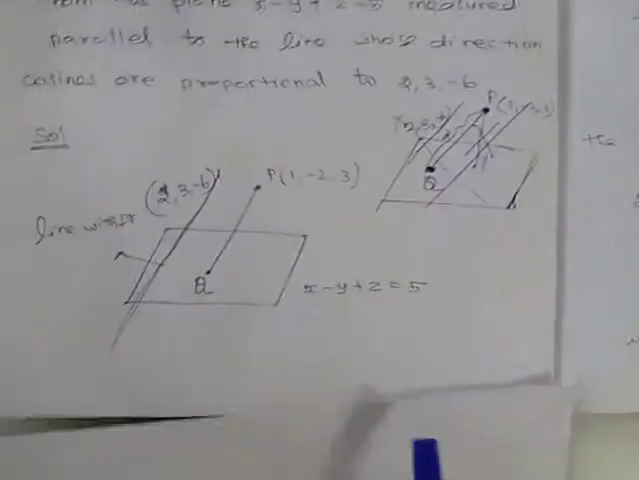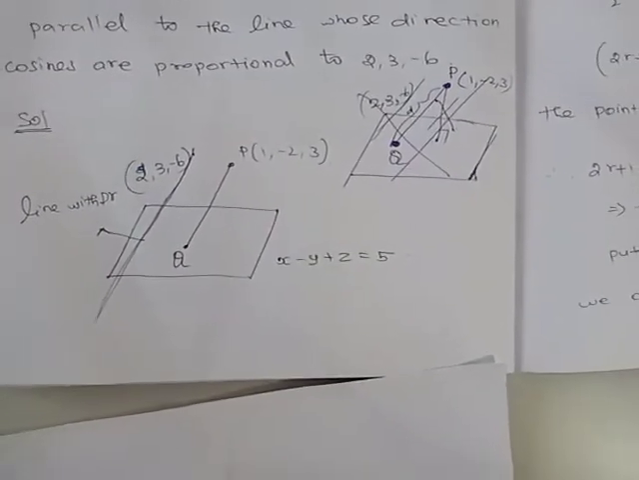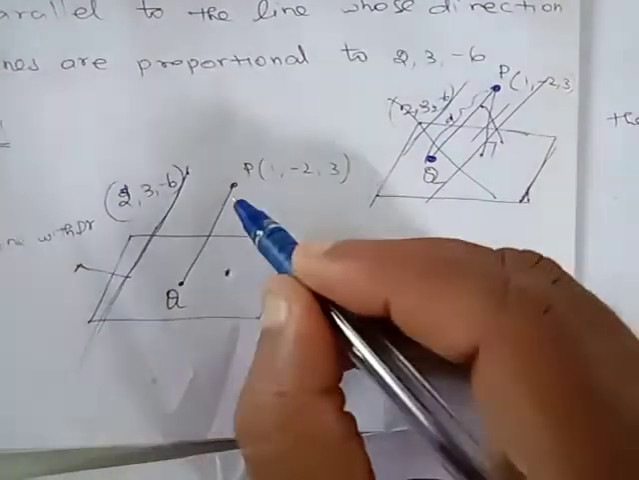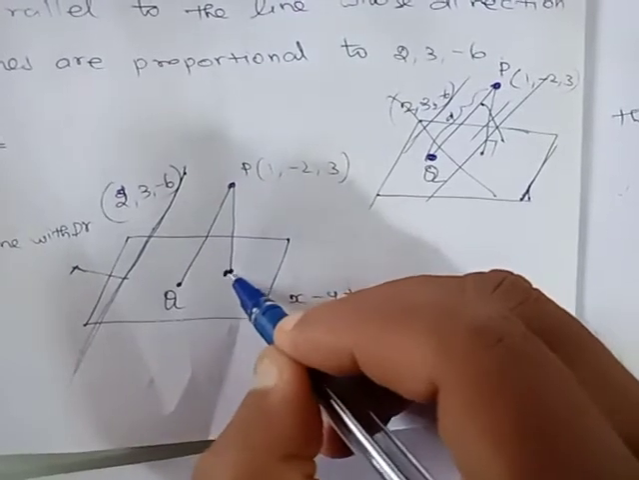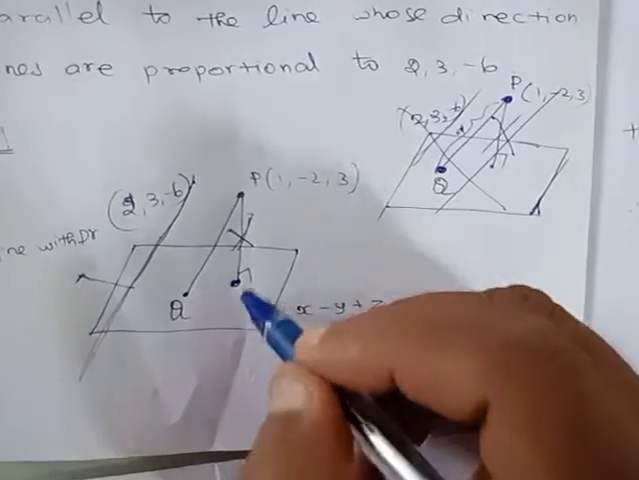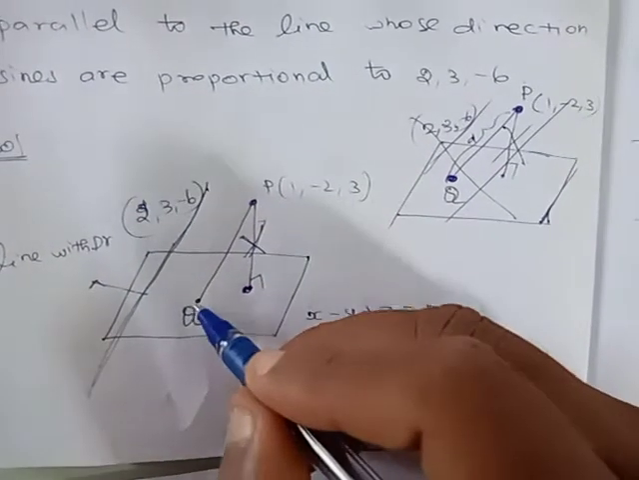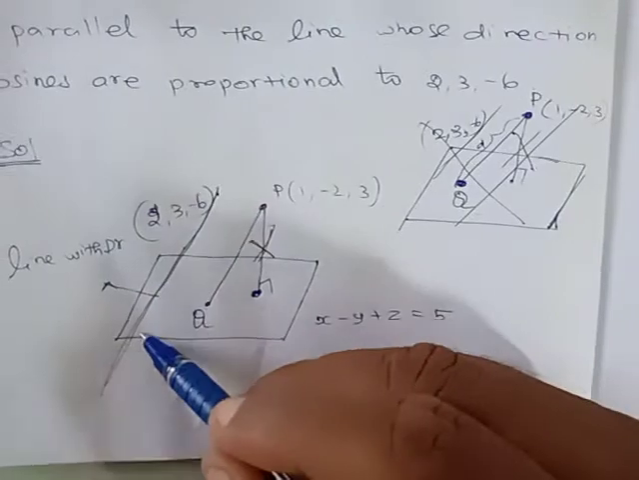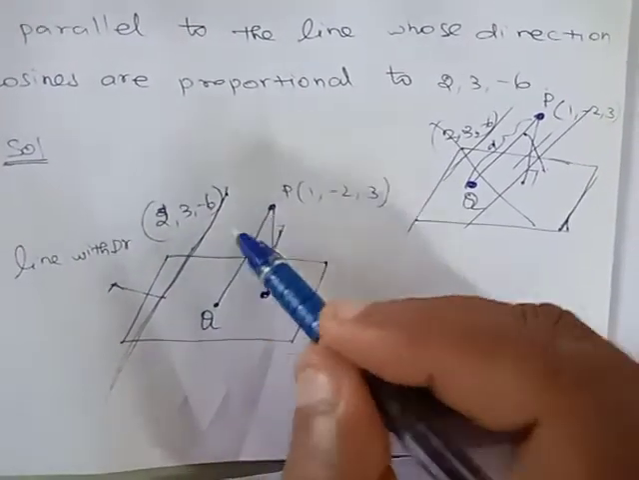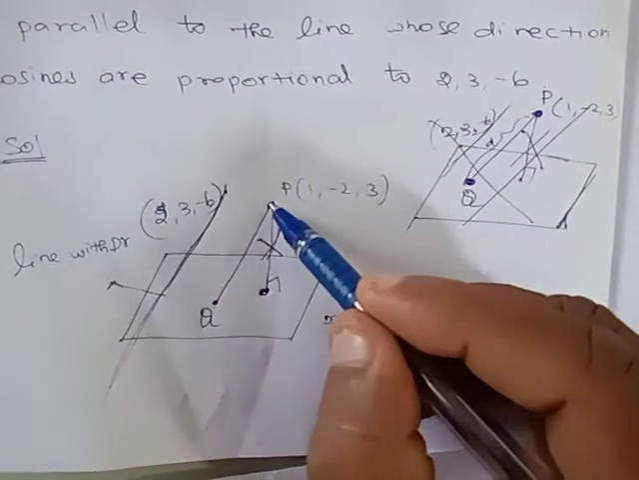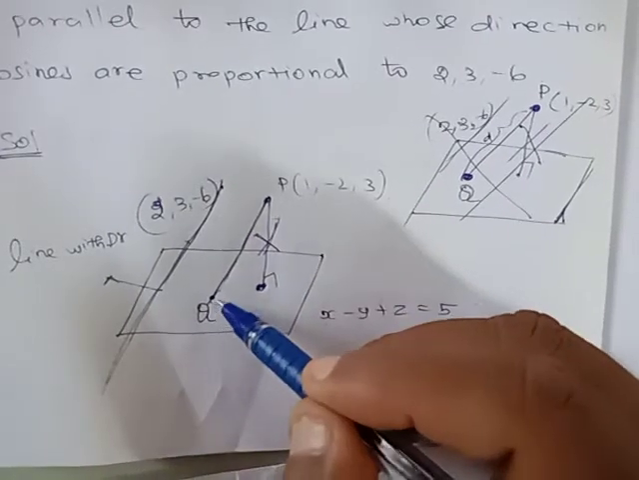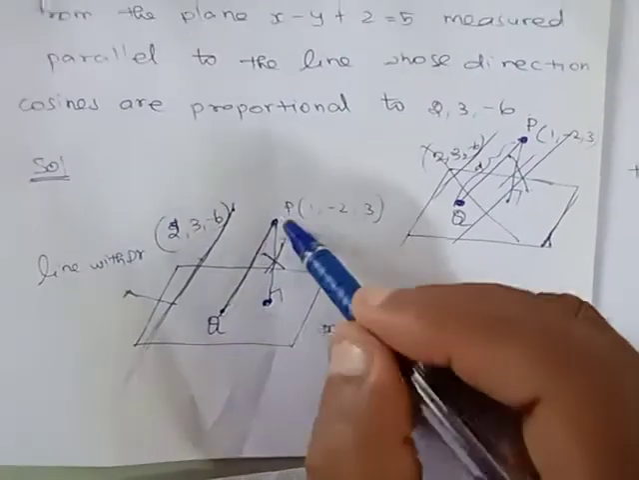I will tell you what it is. Normally when we want to find the distance between a point and a plane, we calculate the perpendicular distance from the point to the plane. But here we are not calculating the perpendicular distance. The distance has to be measured parallel to the line whose direction cosines are 2, 3, -6. So the line parallel to this will come like this. Now we need to find the distance between P and Q.